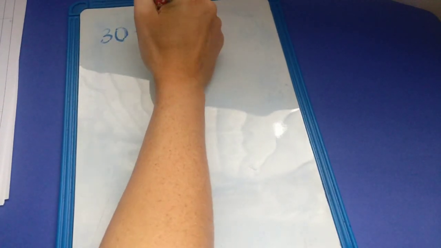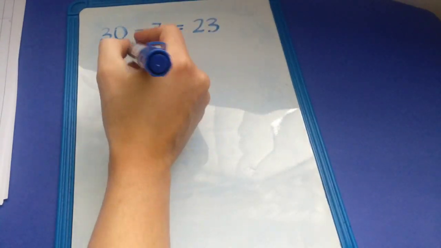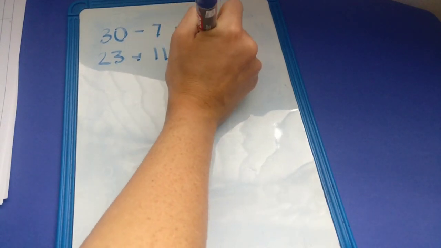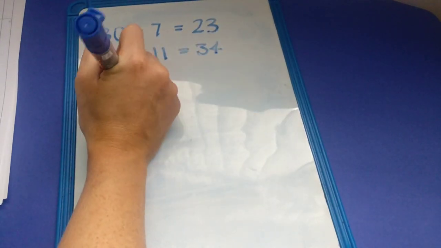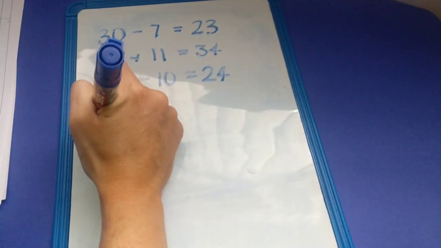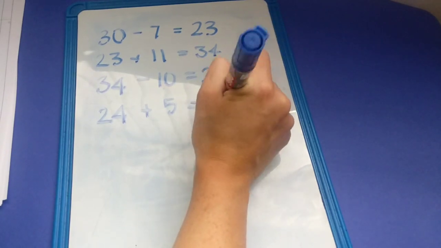You have 30 and you take away 7, and that gives you then 23, because 7 people get off, and then you have 23 and 11 people get on, so that gives you 34. 34 and 10 people get off, that's going to give you 24, and 24 plus your 5, because 5 people get on, is going to give you 29.